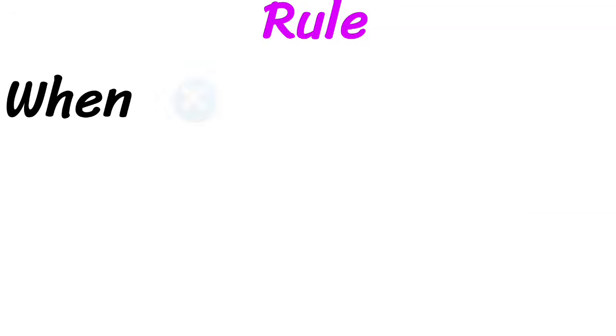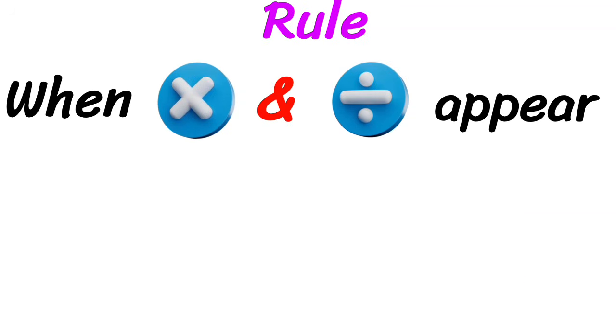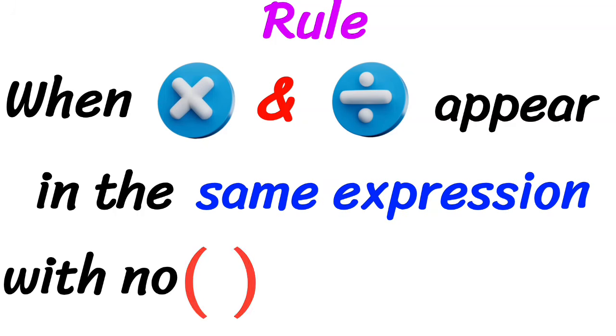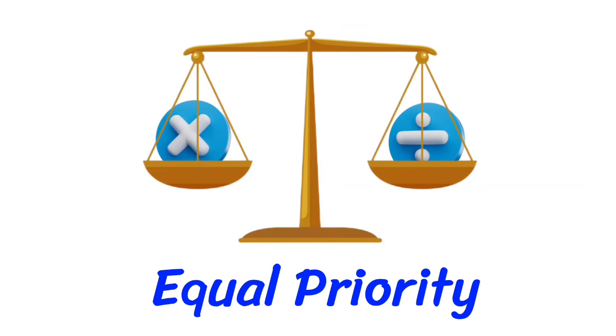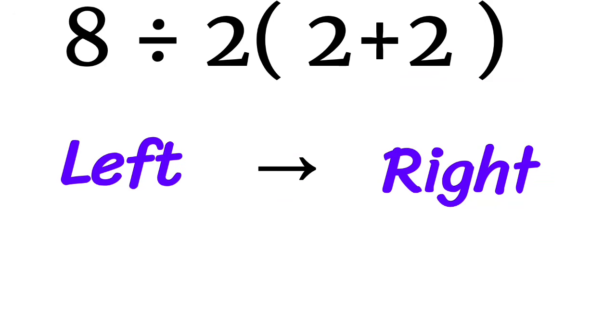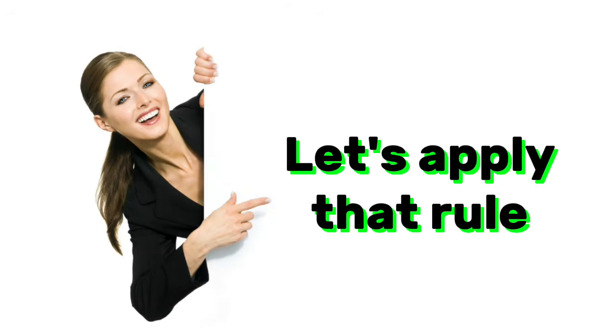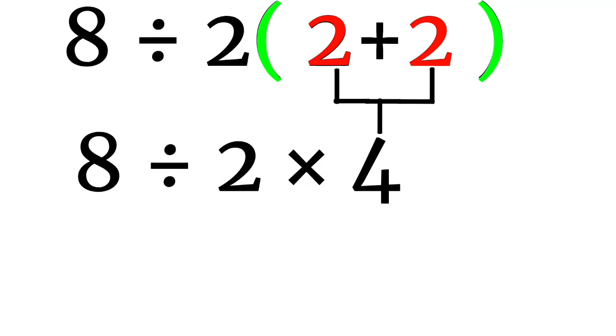Here is the rule. When multiplication and division appear together in the same expression, with no brackets separating them, they have equal priority. Equal priority. That means multiplication does not automatically come before division, and division does not automatically come before multiplication. You simply work from left to right, just like reading a sentence. So let's apply that rule. After simplifying the bracket, we have 8 divided by 2 times 4.